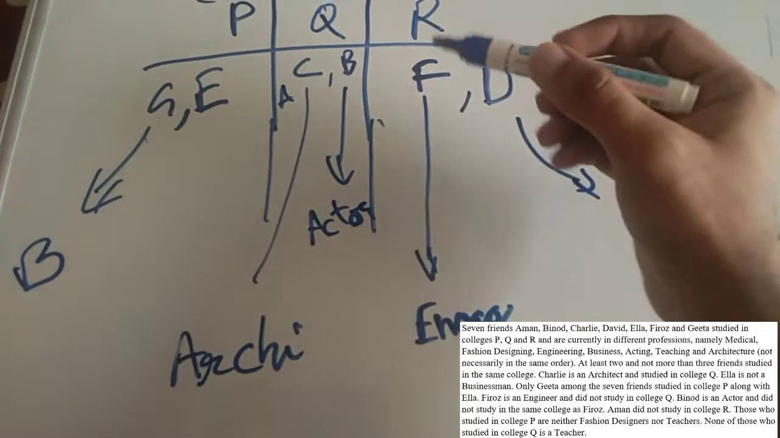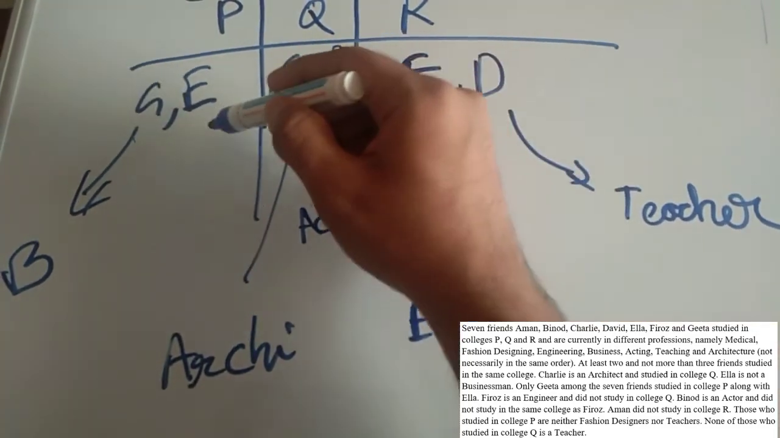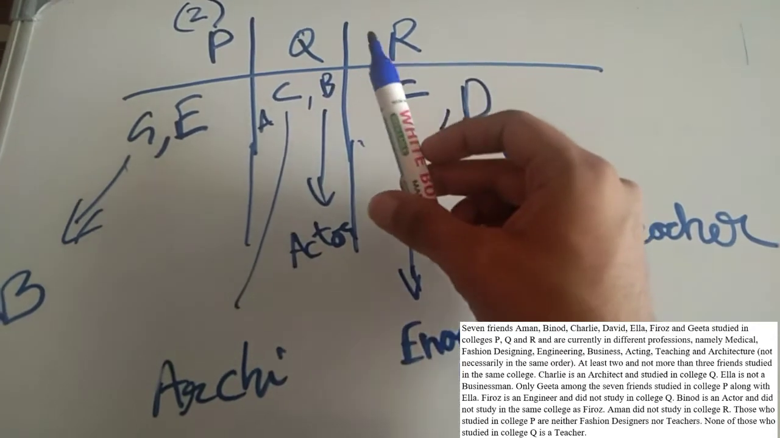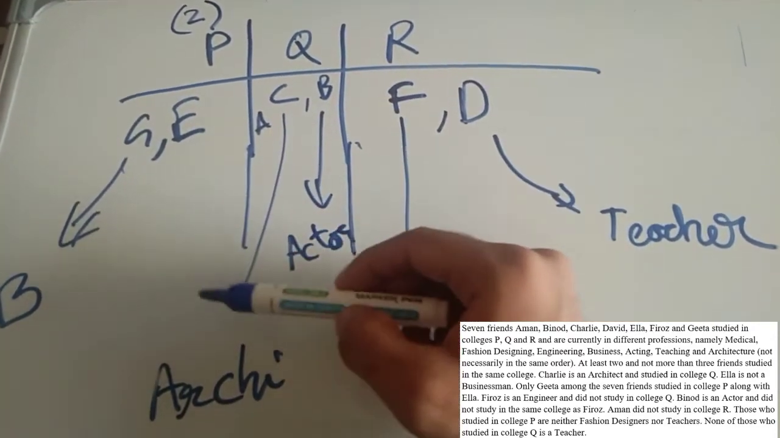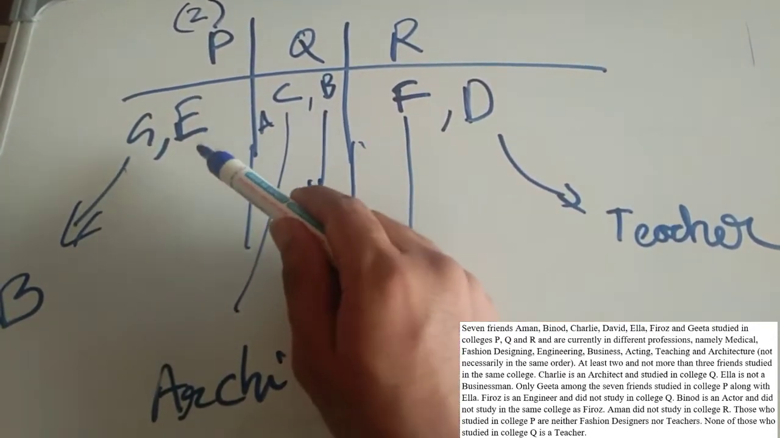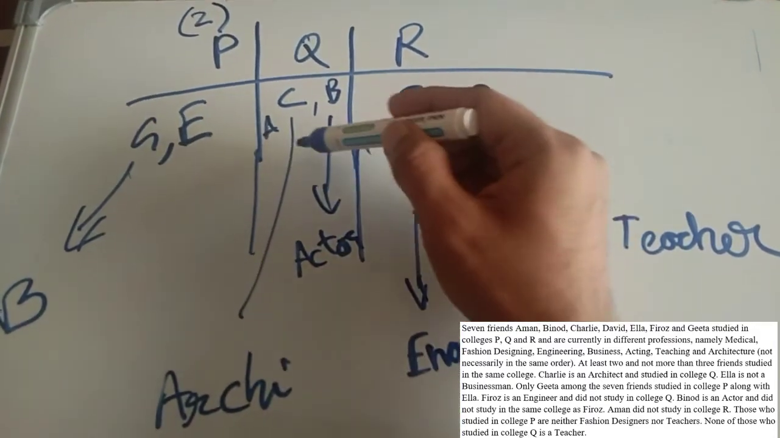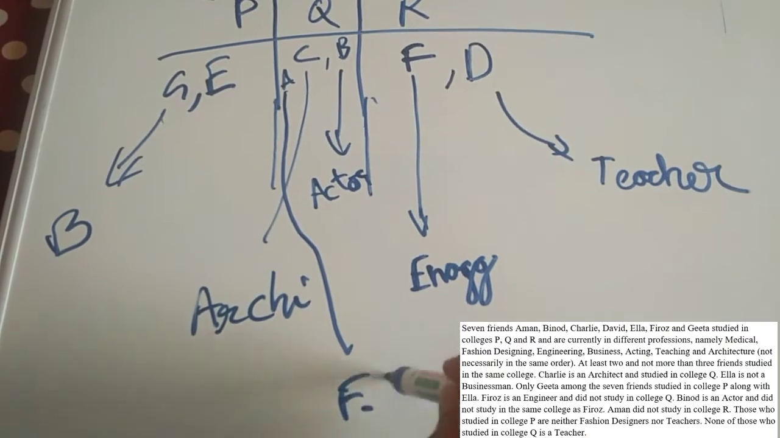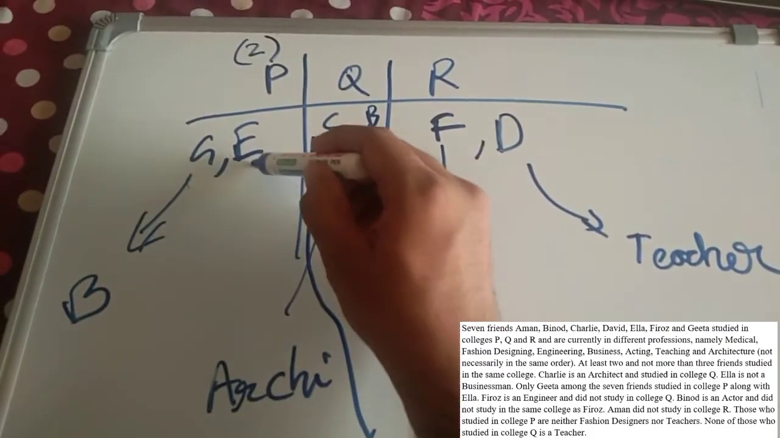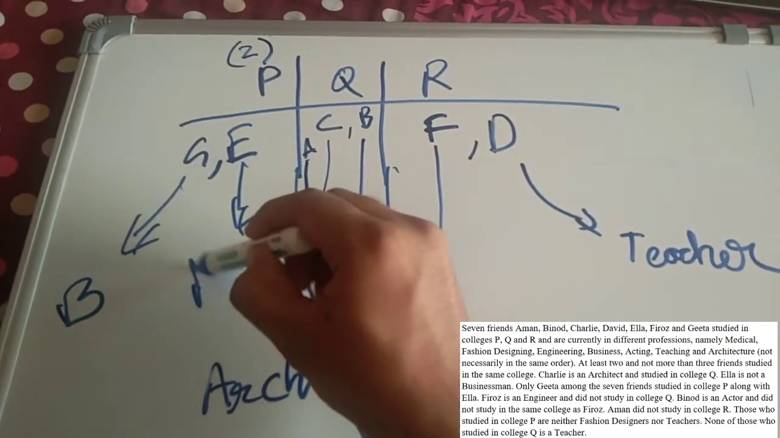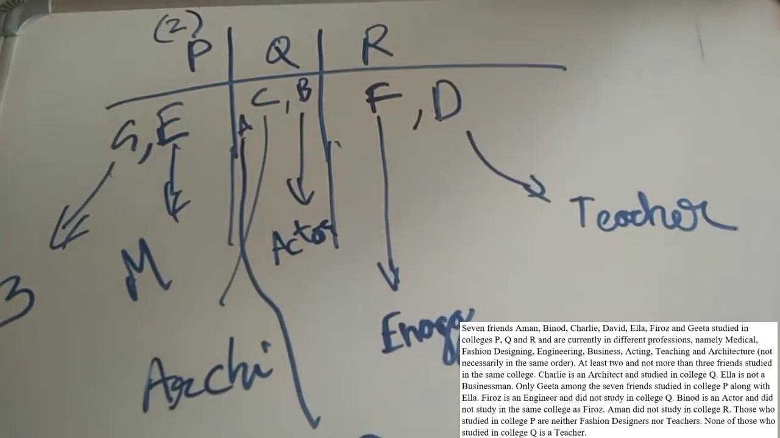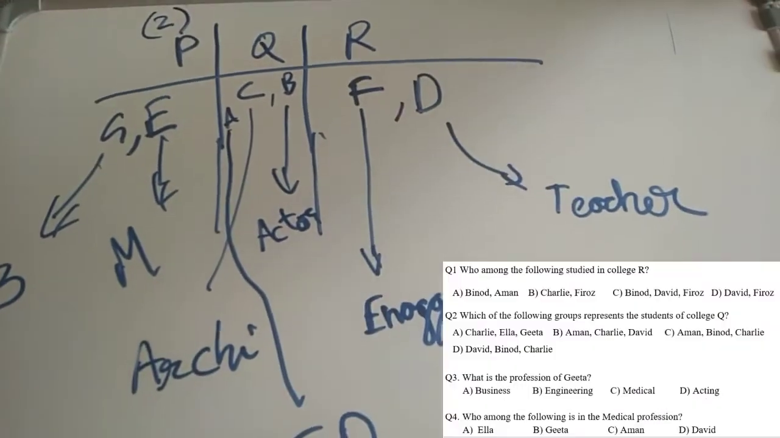Okay, so A is for fashion designing, because it was written that neither fashion designers nor teachers can come in college P. So this is fashion designing, and E's profession is medical. Okay, now I can answer the questions very comfortably.